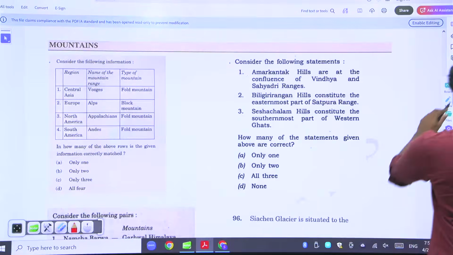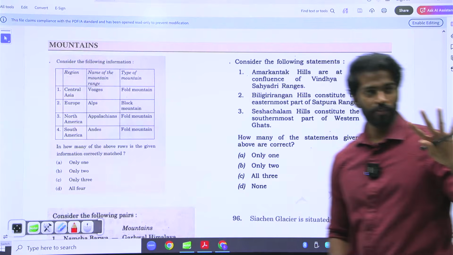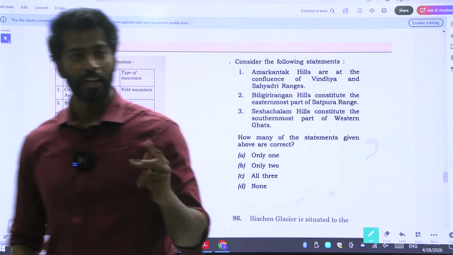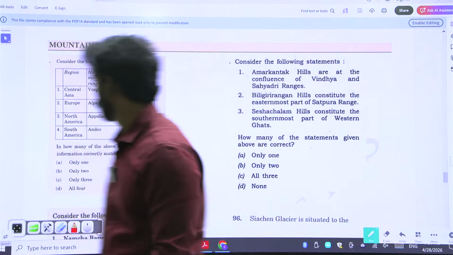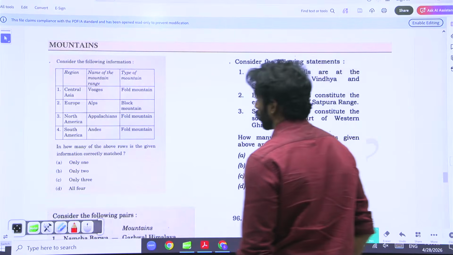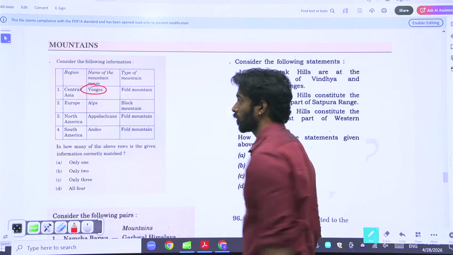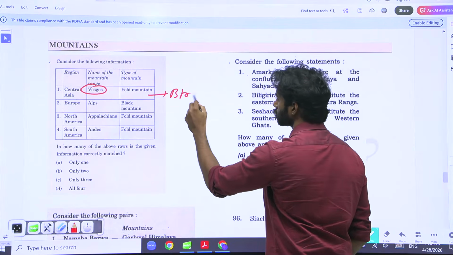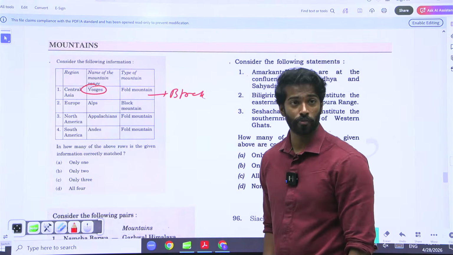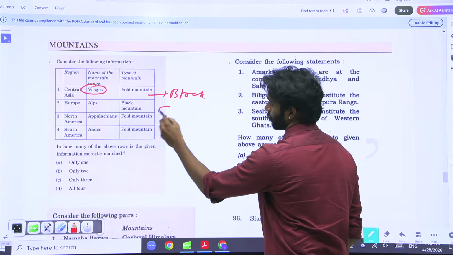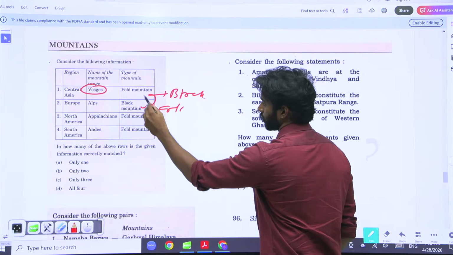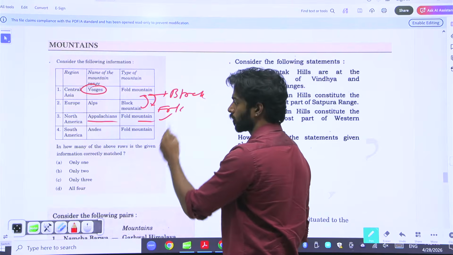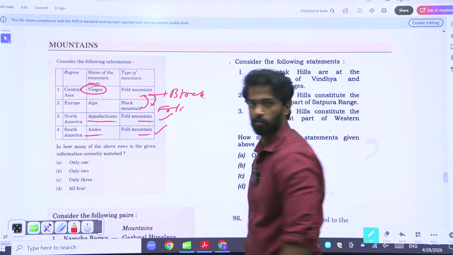I told you about the 4-box theory. What happens if 4 boxes are given? They are interchanged. Let us look. Vosges: is it a block mountain or fold mountain? Block. Alps: is it block or fold? Alpine, fold mountain. Andes, fold mountain.